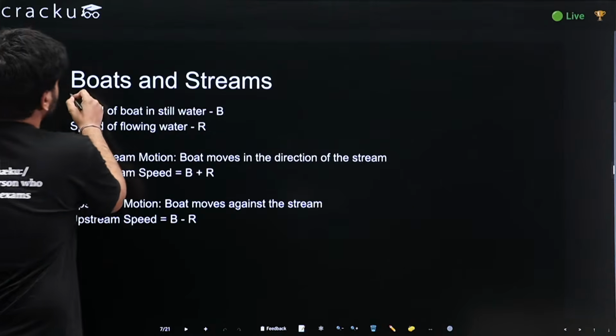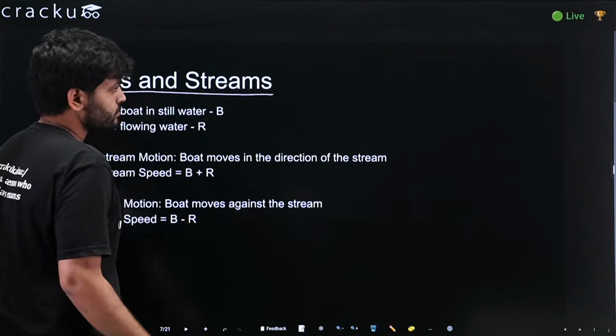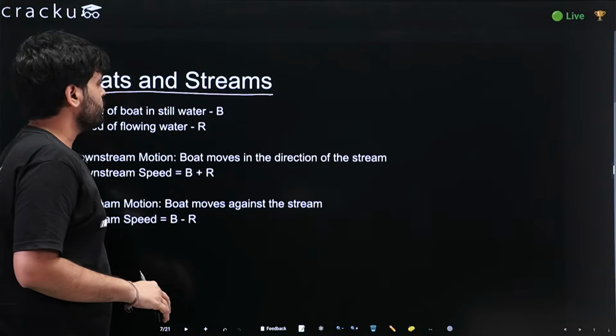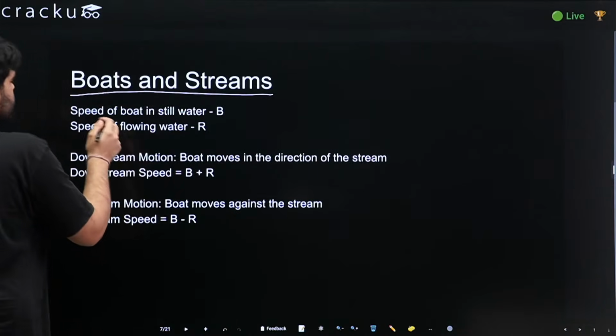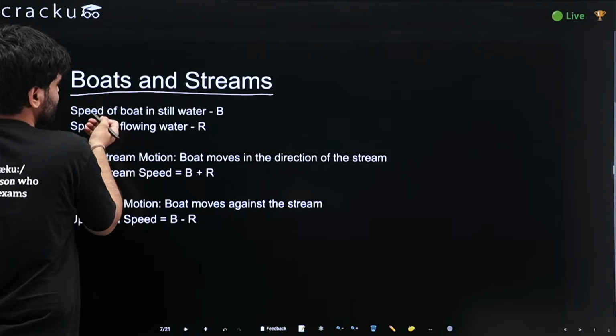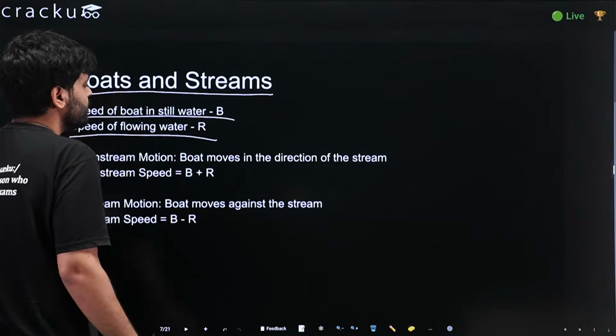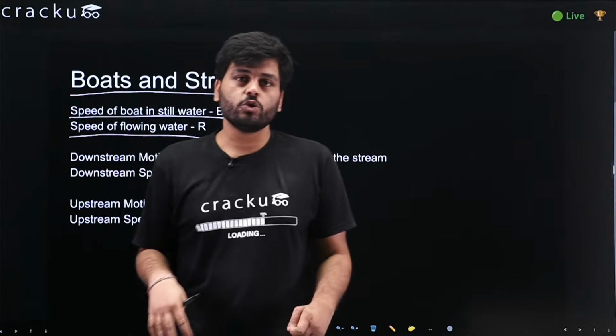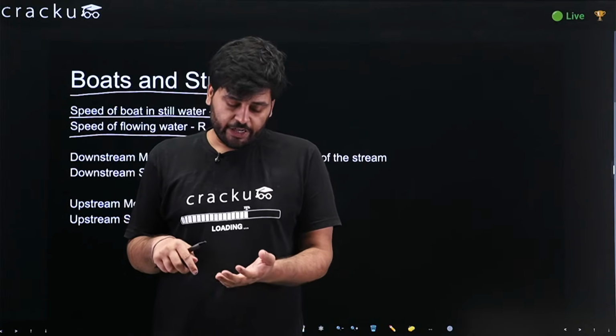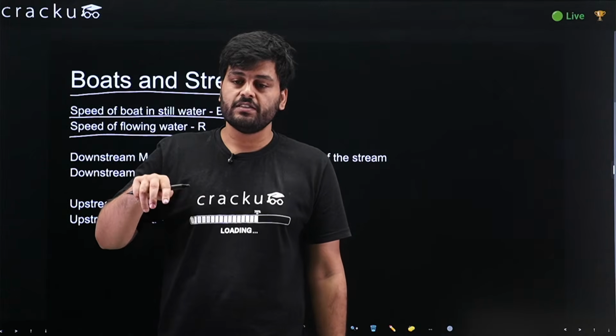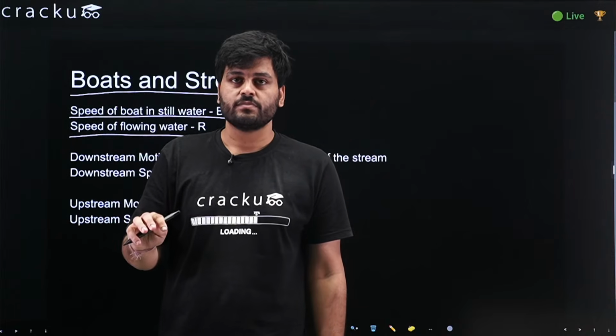So let's talk about boats and streams. In this scenario, let us assume the speed of boat in still water be B, and the speed of flowing water be R. Have you ever gone to an airport? When you go to the airport, there is a moving walkway.